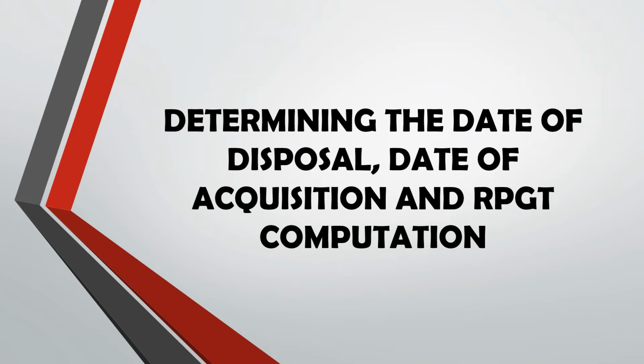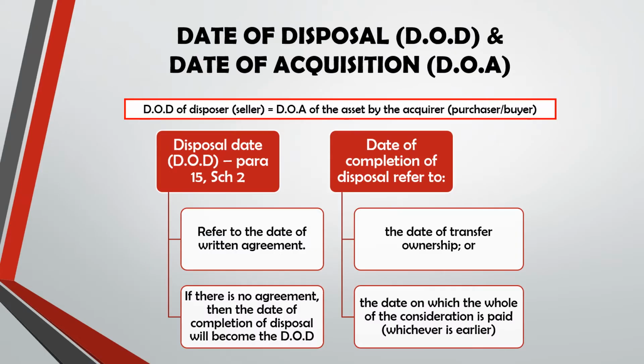Okay, next, determining the date of disposal (DOD), date of acquisition (DOA), and RPGT computation. Okay, date of disposal DOD and date of acquisition DOA. If you look at the box, DOD of disposal or seller is actually equal to DOA of the asset by the acquirer or purchaser or buyer. So even though I explained about DOD, it also applies to DOA.